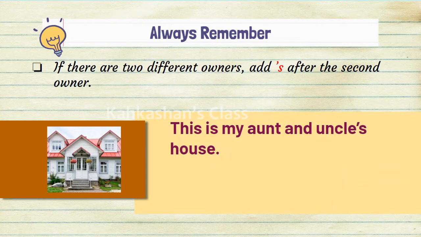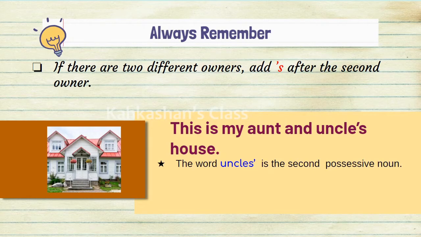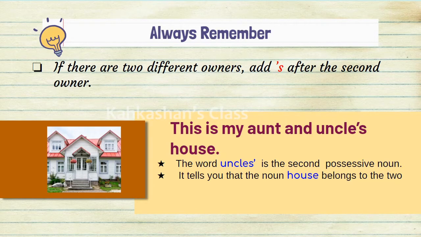This is my aunt and uncle's house. So, whose house? Aunt and uncle. Two people. So, you are going to say, this is my aunt and uncle's house. You put an apostrophe S after the second owner, and the second owner is the uncle. The word uncle's is the second possessive noun, and it tells you that the noun house belongs to the two different owners.